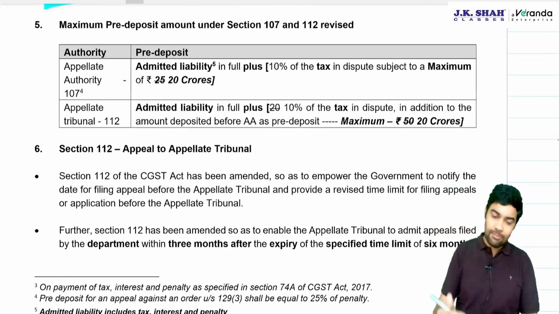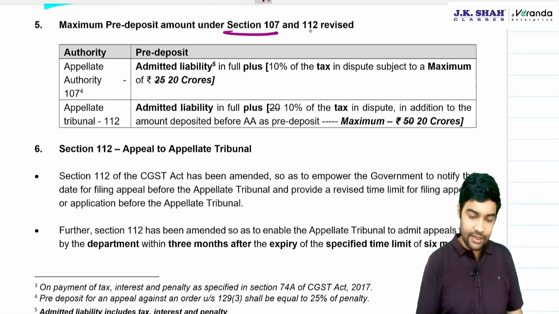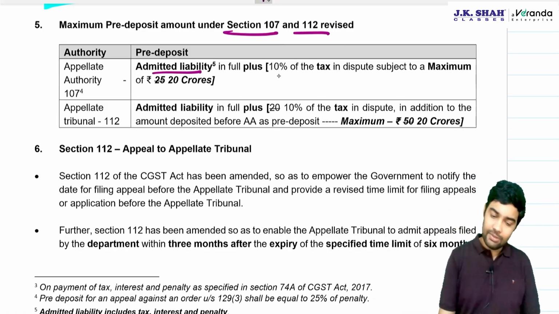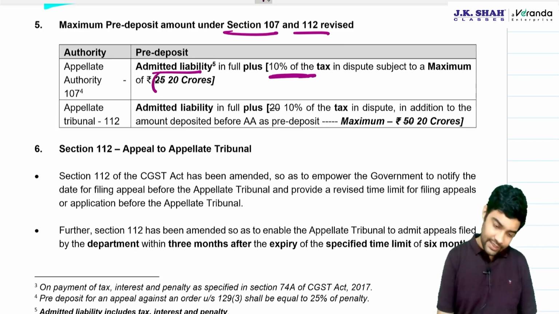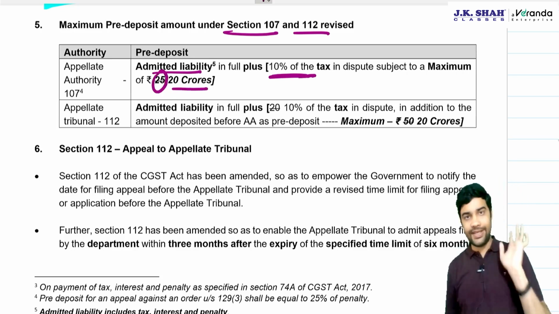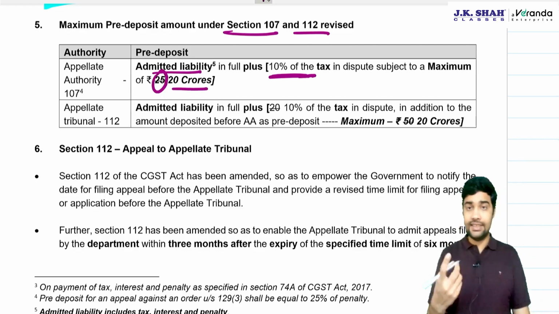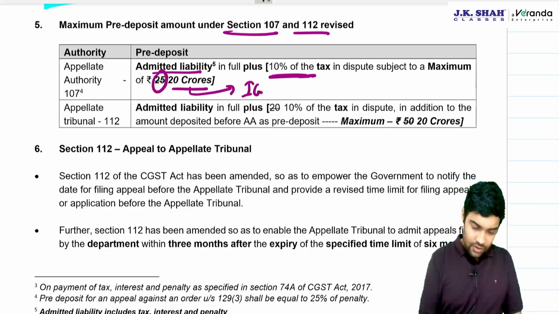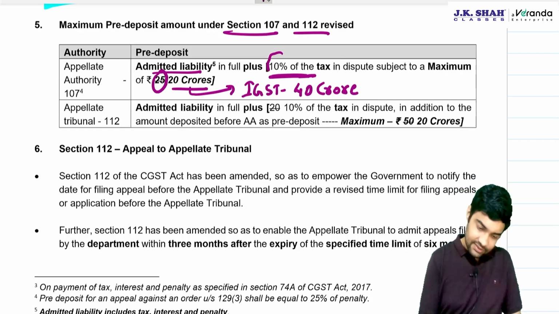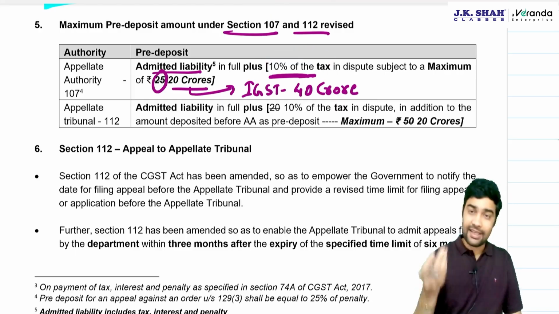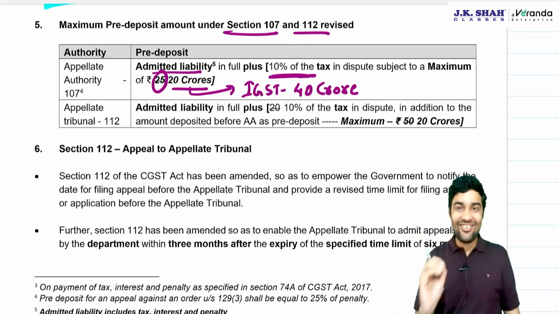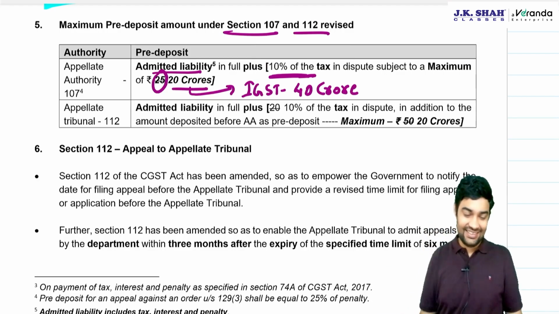Okay. Then the maximum pre-deposit under 107 and 112 are revised. Earlier it was admitted liability plus 10%. Maximum was 25 crores. Now it is replaced with 20 crores. This is CGST. For IGST, it will be 40 crore. So if you want, you can write IGST 40 crore. And don't double this 10% of tax. Tax will automatically double for IGST. Never ever double the percentage of tax.